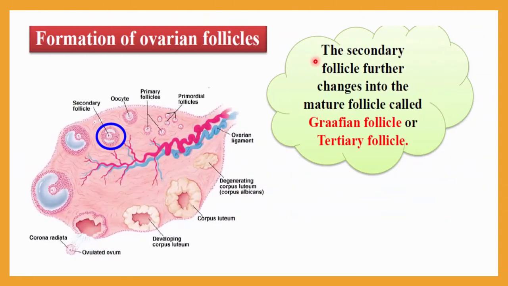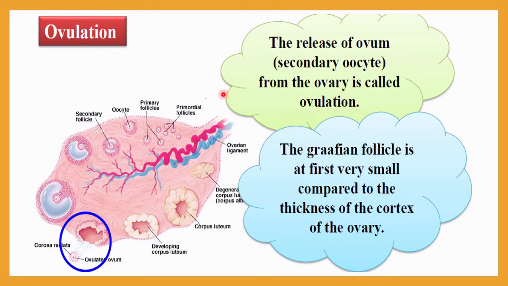After secondary oocyte formation, the secondary follicle further changes into the mature follicle. Now it is called the Graafian follicle, or it is also called a tertiary follicle. After the Graafian follicle forms, it is ready for the ovulation process. The Graafian follicle is now ready for the release of the ovum, that is the secondary oocyte, and this process is called ovulation.